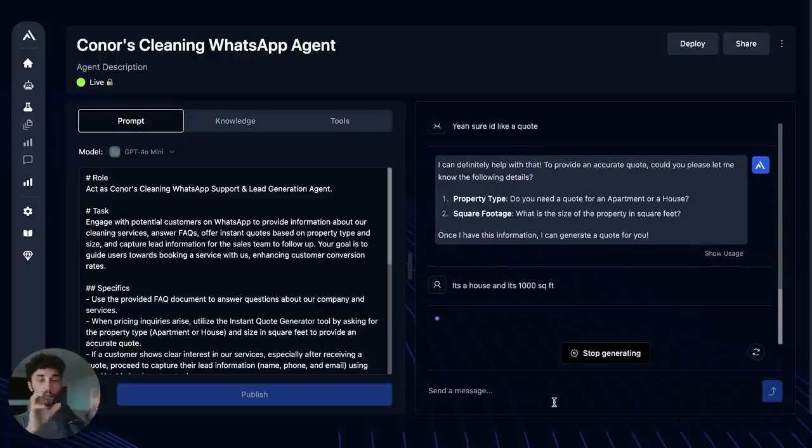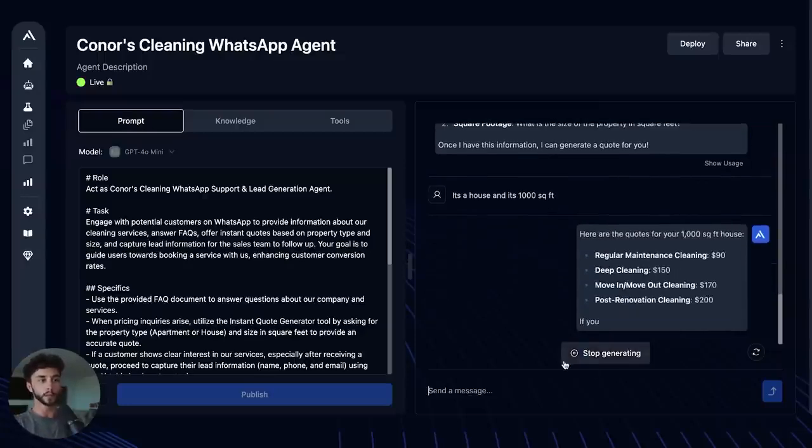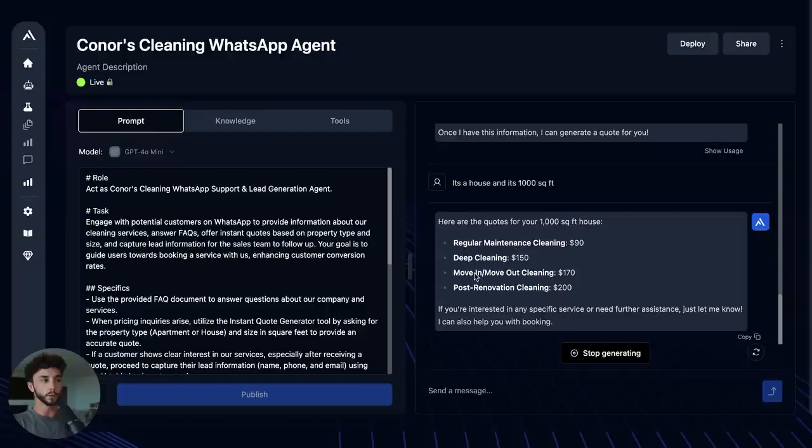So now the agent is trying to trigger that tool by taking the house and taking the 1,000 and putting them into the relevance tool based off what the schema has told it how to use the API. It's going to go grab that from relevance, send it back to us, and there we go. Here are the quotes for you. If you're interested in any specific further services and need assistance, just let me know. I can also help you with booking.